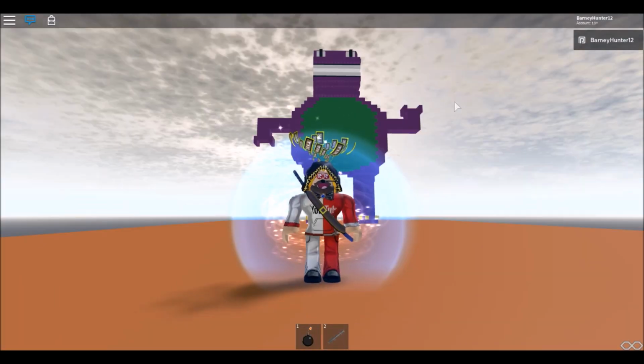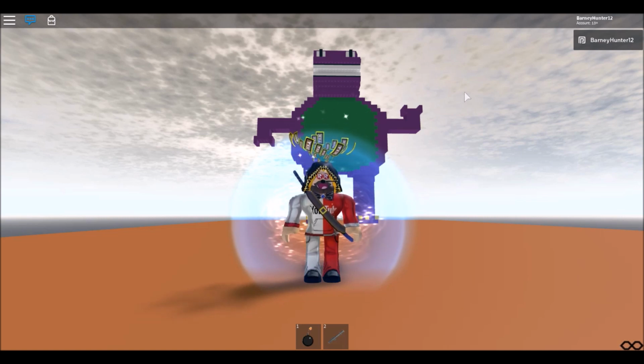Now, as you probably have guessed by now, this is where the name Barney Hunter 12 was born, because this was the first game I played. And so the story of how I played this for the first time and how I discovered Roblox was a friend showed me Roblox. And at first I was like, yeah, this game doesn't look that great, but I like that destroy game that you're showing me, so I'll play that, but nothing else, because this game looks dumb. I can't believe I thought that back then.